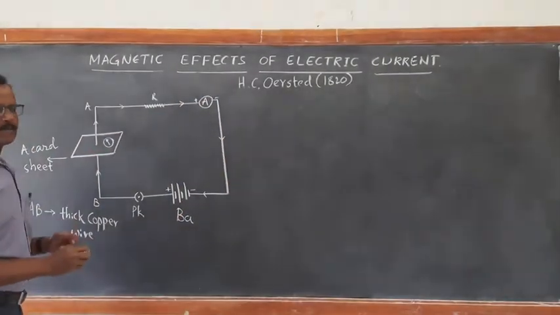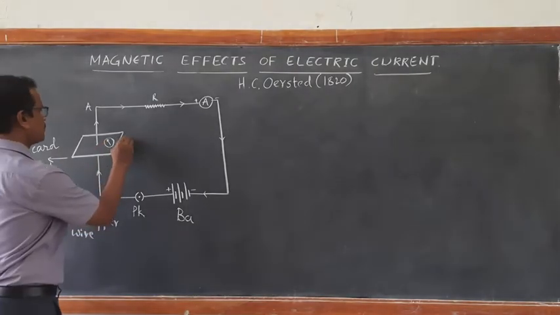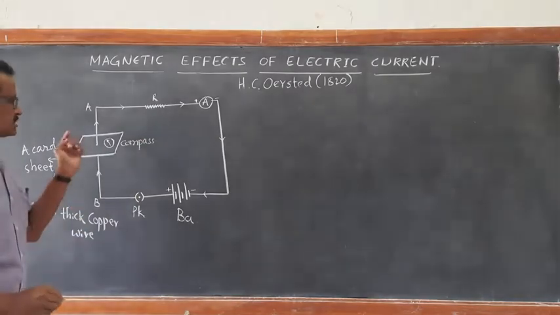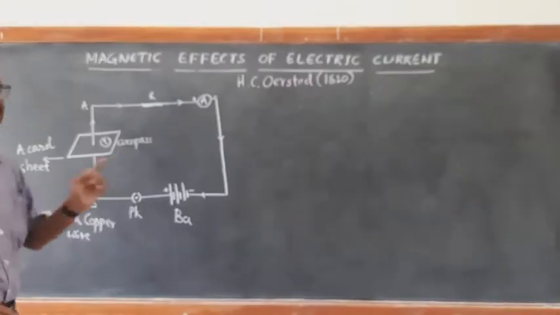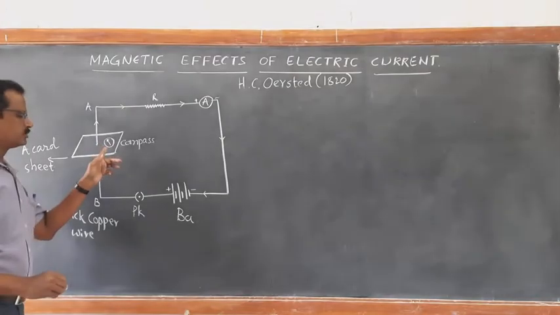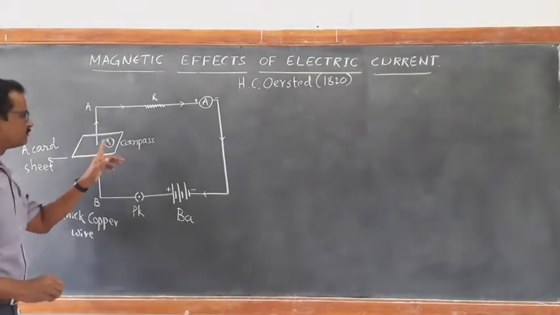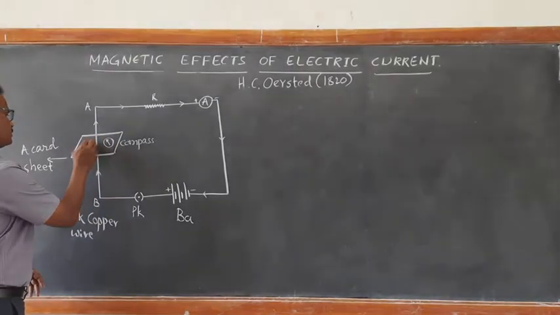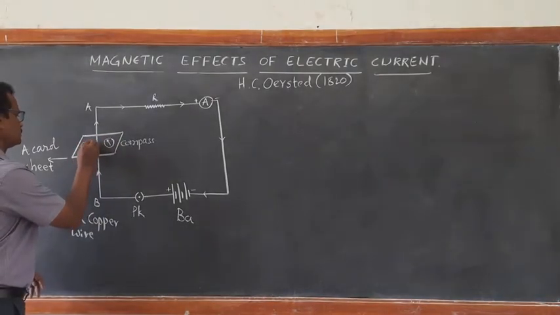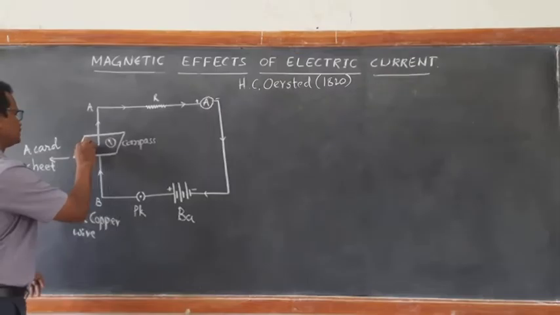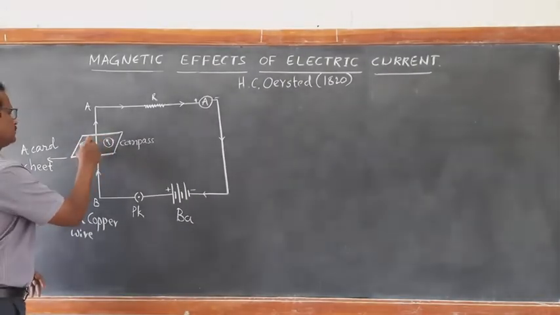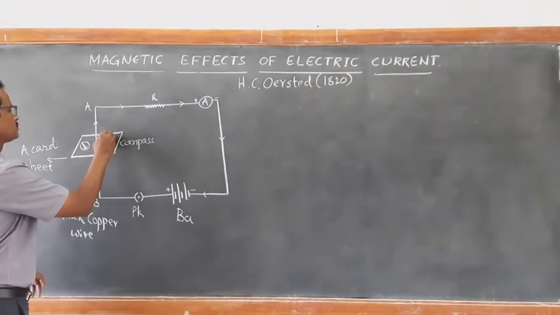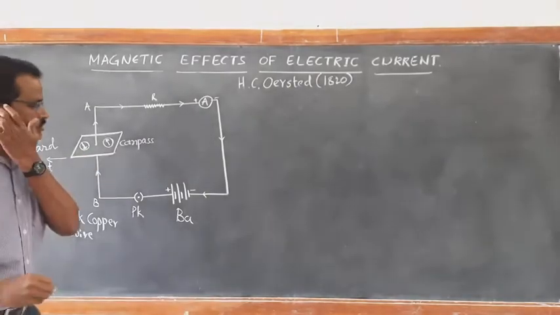So when you keep a compass needle, this is a magnetic compass, which consists of a small magnetic needle inside, one can see the deflection of this compass needle. If this compass needle is kept on the other side, you see the deflection in this direction. The arrow mark which I am showing is the north pole of this compass, and the tail shows the south pole.